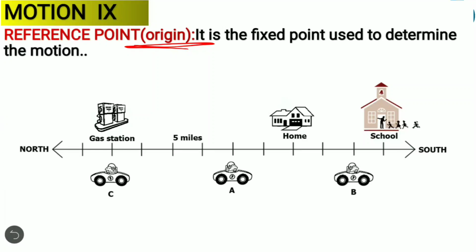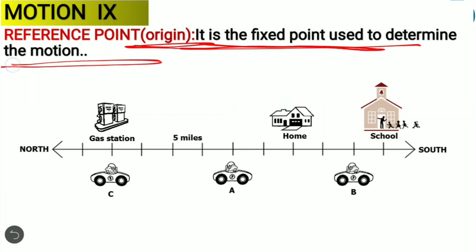And what is the definition for reference point? It is a fixed point used to determine the motion. We can say by using that reference point we can decide whether the body is at motion or not. We can decide by using that reference point or origin.